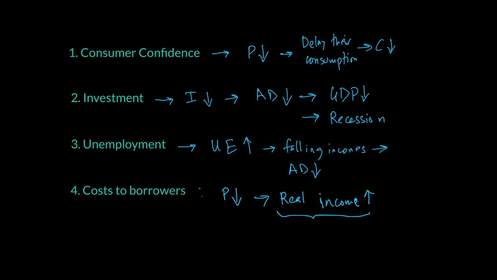So, for example, from a borrower perspective, if he's taken a loan at an interest rate of 5%, and the inflation rate, let's call it pi, is minus 2%, he is effectively paying 5% minus minus 2%, which means he's effectively paying 7%.